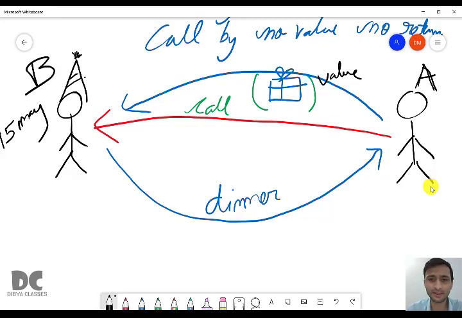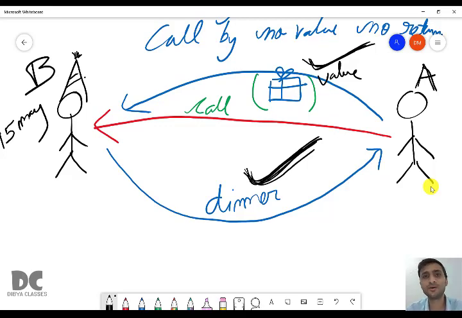Here you are giving me dinner. This is called call by value, since I am taking some gift. And you are also giving me dinner as a return gift, or as a return. So this is called call by value with return. I am returning to my house again. After celebrating your birthday, I return to my house with a stomach full of great food. Okay, clear?